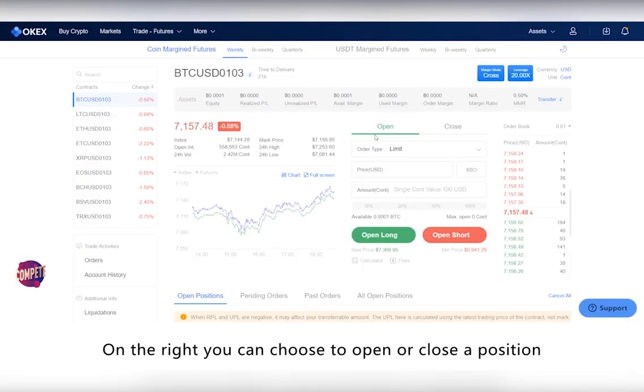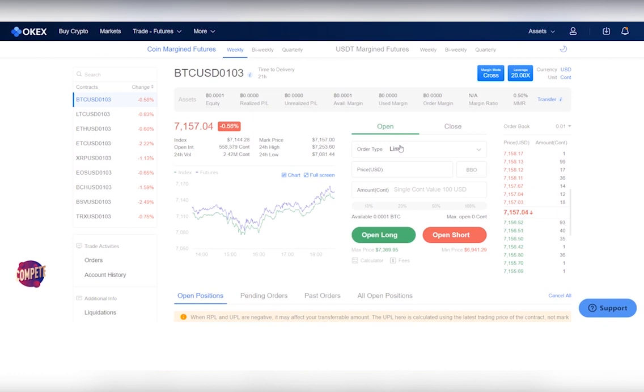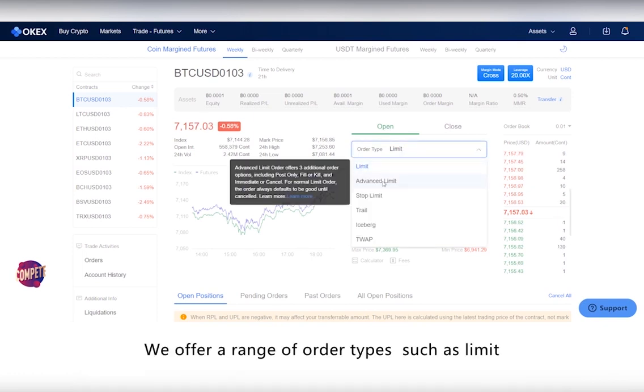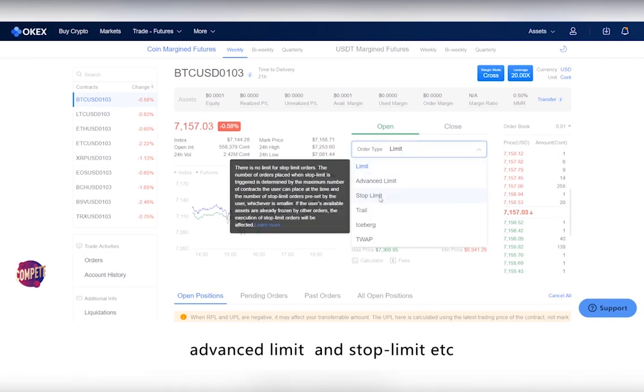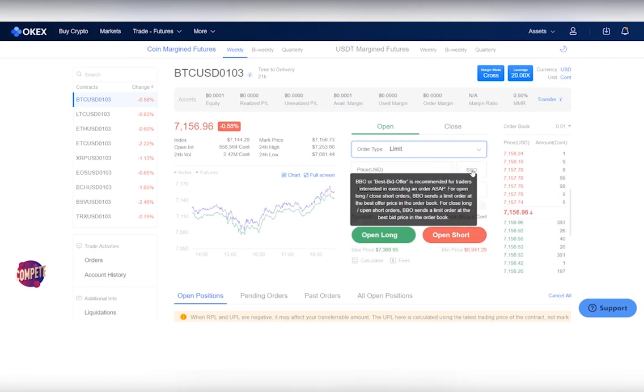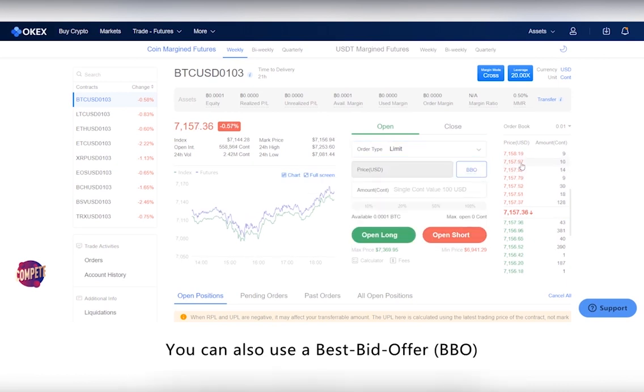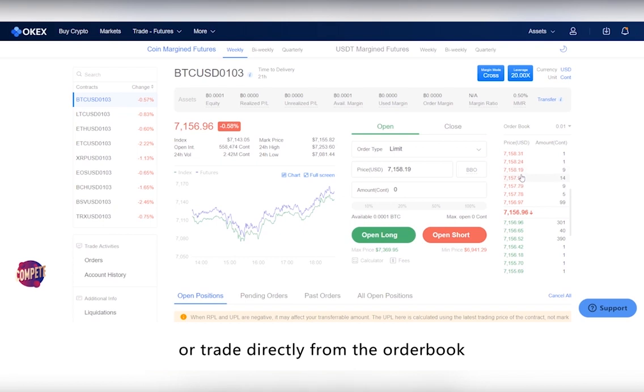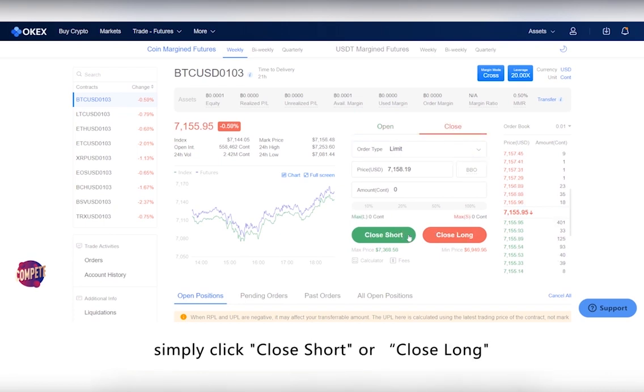On the right, you can choose to open or close a position. We offer a range of order types such as limit, advanced limit, and stop limit, etc. You can also use the best bid offer, BBO, or trade directly from the order book. To open a new position, click Open Long or Open Short. Similarly, to close a position, simply click Close Short or Close Long.